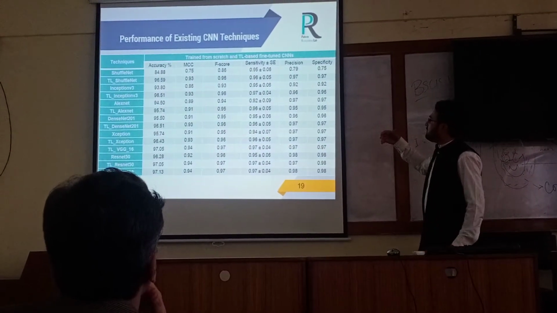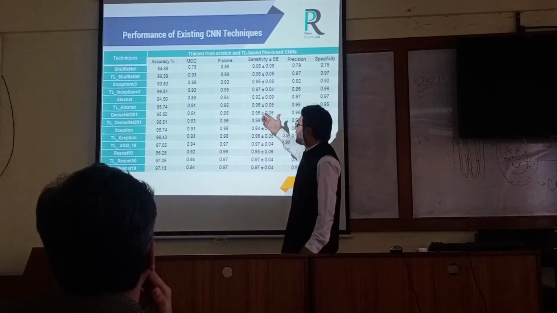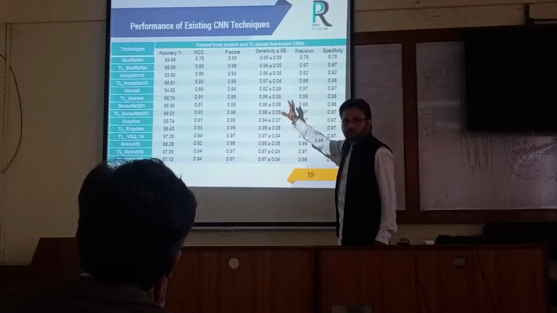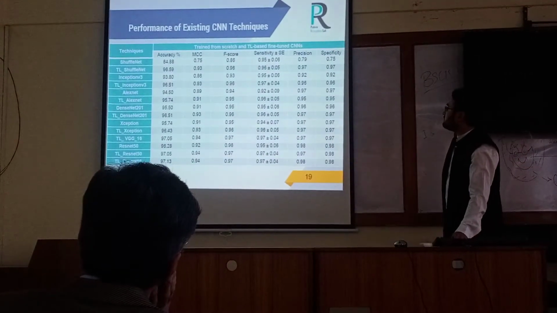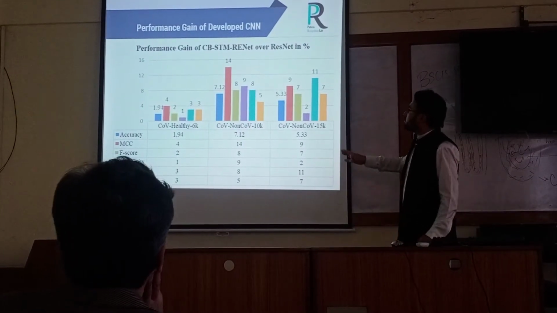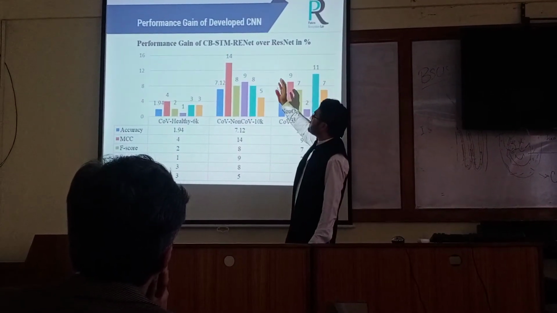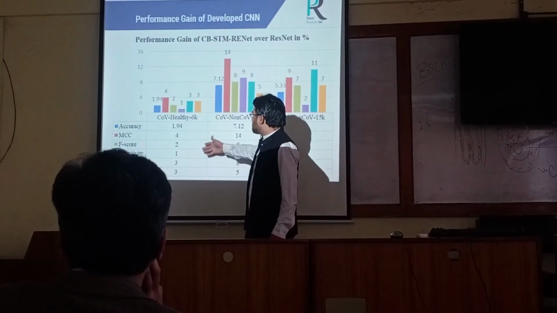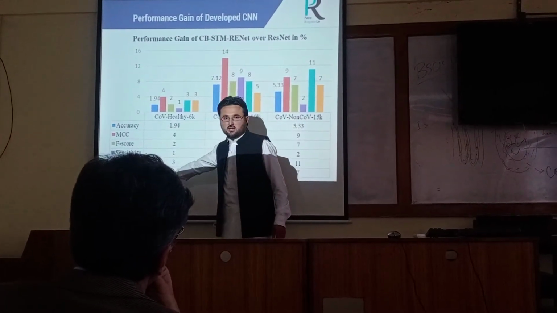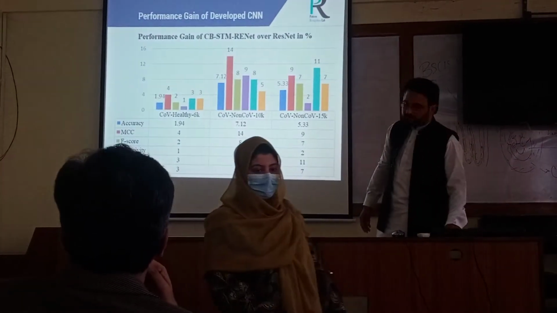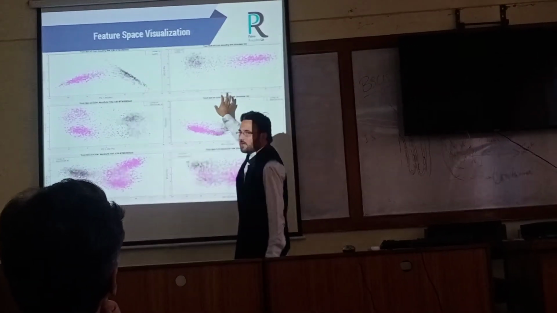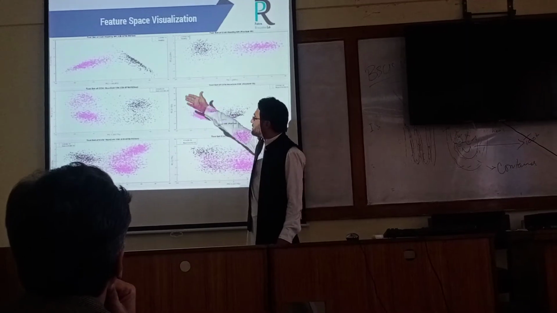This is a performance comparison with other state-of-the-art architectures, that is trained from scratch and transfer learning based fine-tuned retrained architectures. This shows the performance gain of our proposed channel boost, split transform region model over the ResNet in terms of percentage, and these are the datasets. The performance gains on datasets with different performance metrics. These are feature space visualizations on the test set of our proposed architecture in comparison with the best state-of-the-art ResNet. That is the feature segregation on test samples.